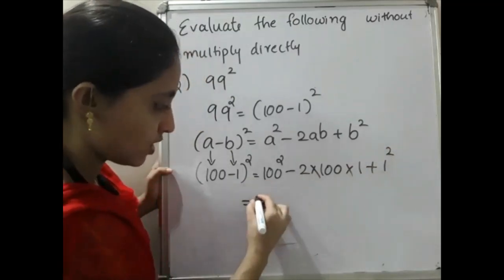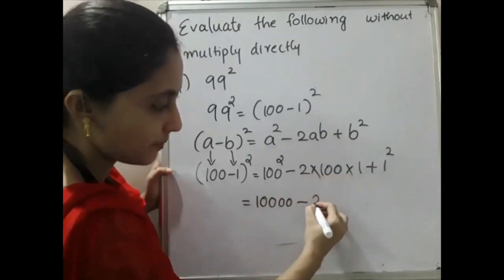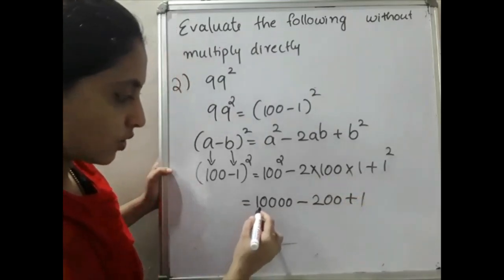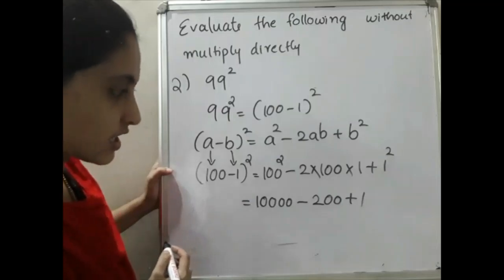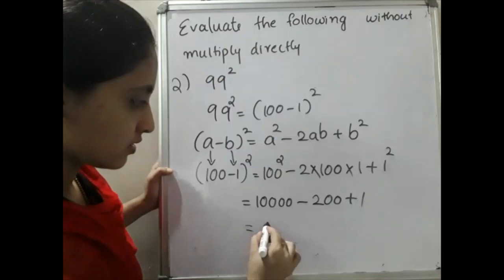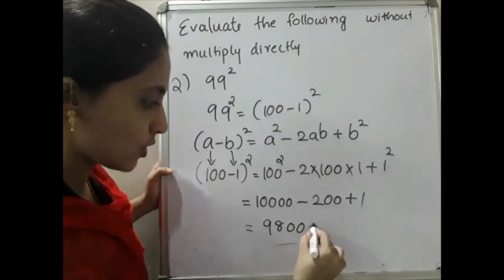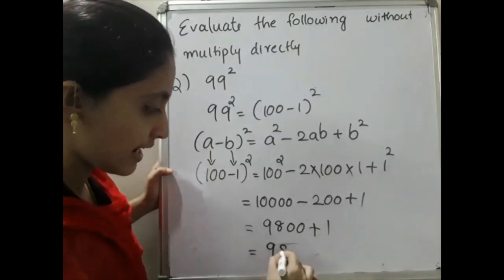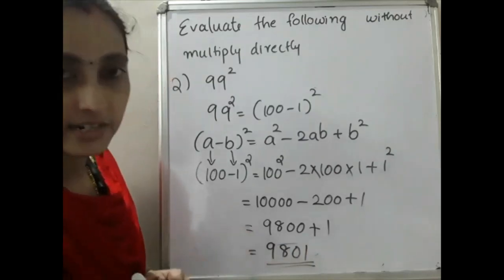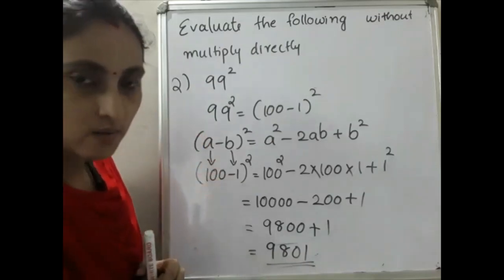Okay, so that is equal to 10,000 minus 2 into 100 into 1 is 200, then plus 1. So 10,000 minus 200 is equal to 9800. Okay, so plus 1, that is equal to 9801. 9801 is your answer. Hope you clear these two questions. Shall we move to the next?